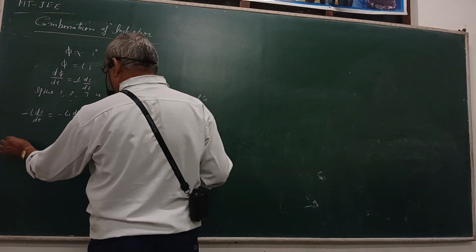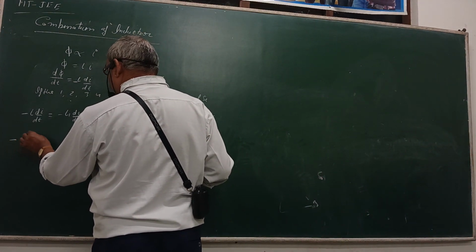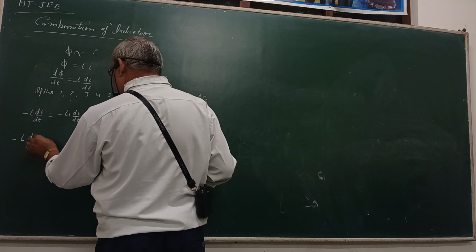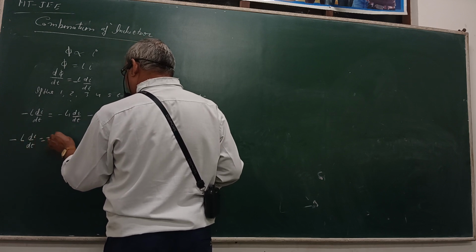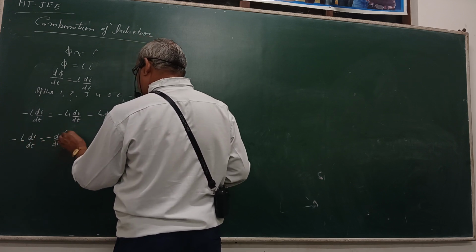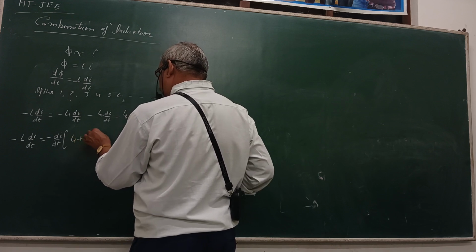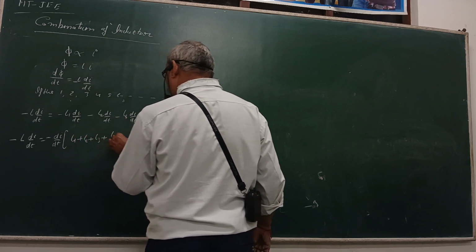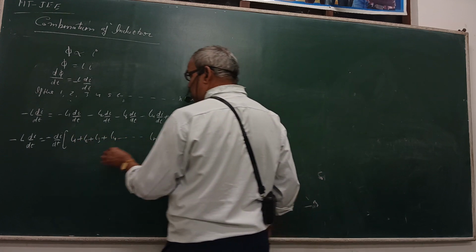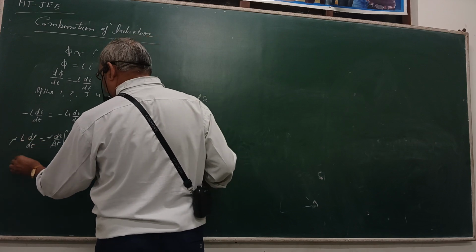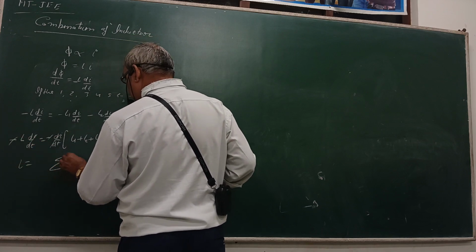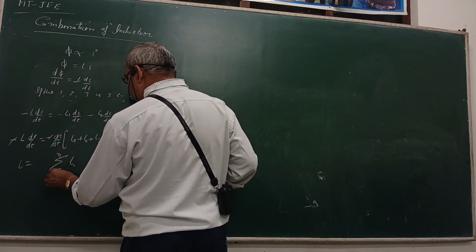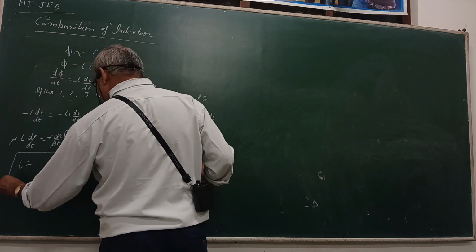To find the total inductance, minus L di upon dt is equal to minus L1 plus L2 plus L3 plus L4 up to Ln times di upon dt. The di upon dt cancels out, so L is equal to sigma Li, where i is equal to 1 to n.